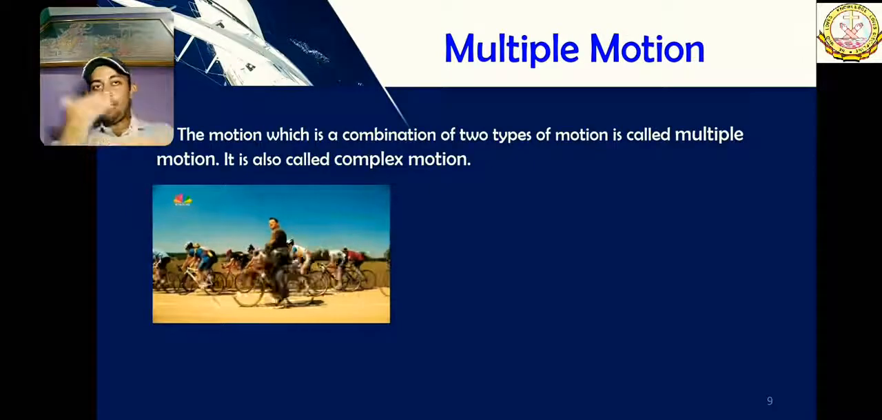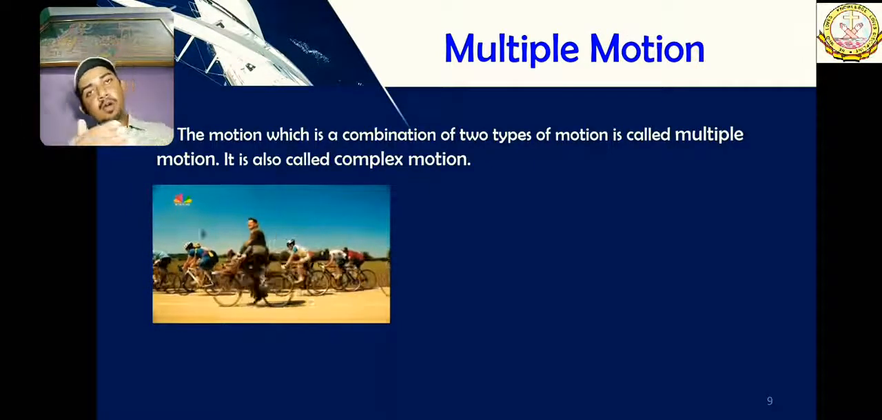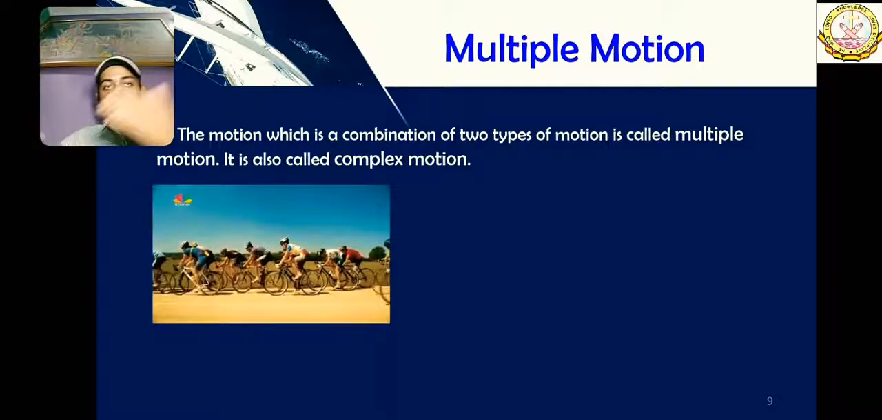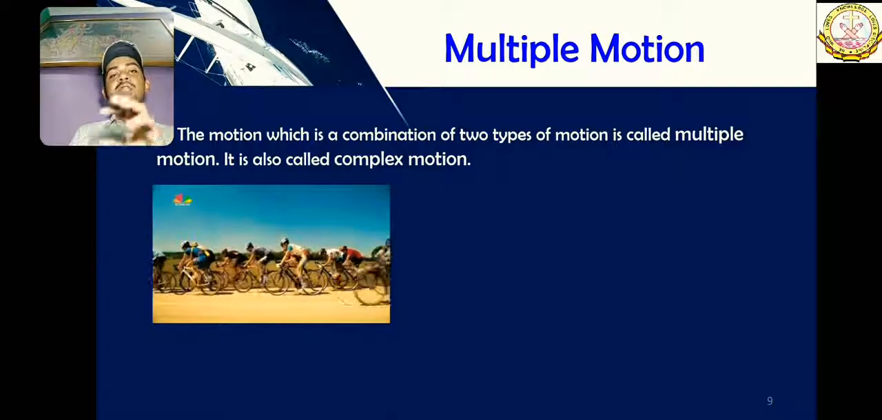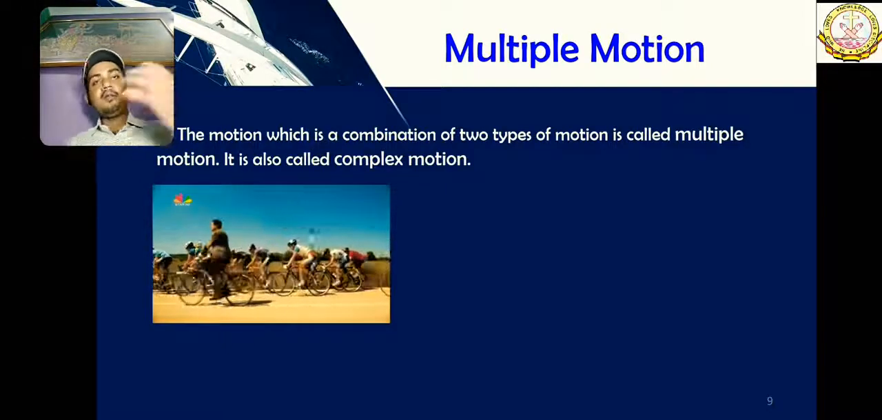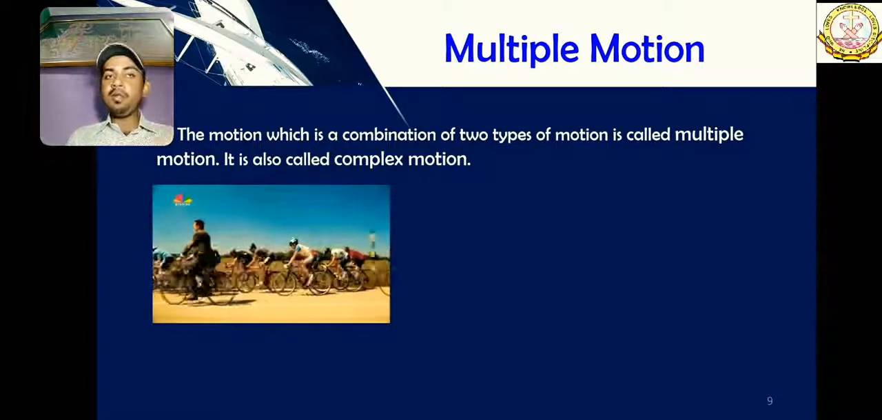There are two types of motion happening. One, the wheel is rotating on its axis. Another, the whole object is moving in a straight line. So when two or more types of motions are combined together and working together, they are called multiple motion or complex motion.